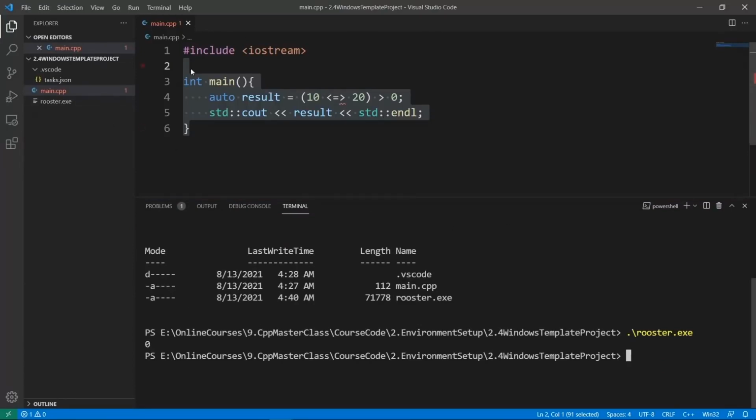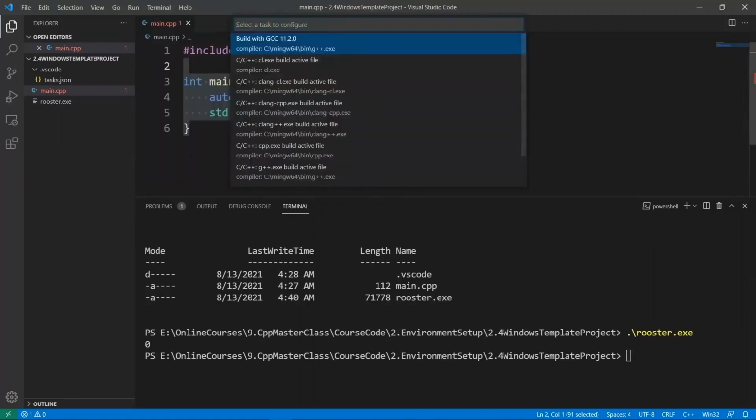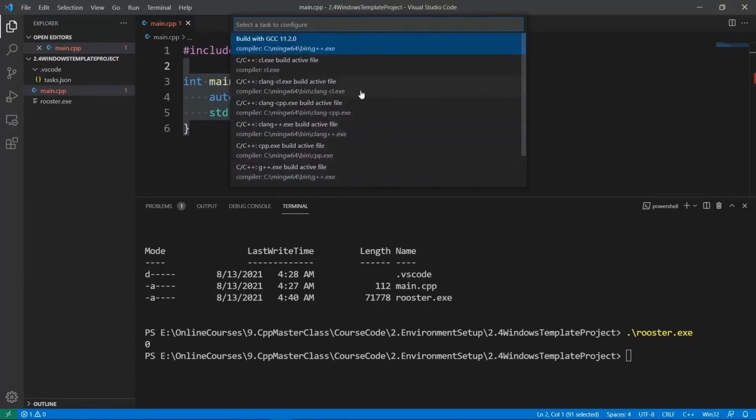Now, we're going to connect Visual Studio Code to our Clang compiler that we have installed. We really want to be able to use it with our project here, and we're going to go through the same steps again. So we're going to go to Terminal and say Configure Tasks. And we're going to choose something that says the Clang compiler. And we're going to find clang++, so let's hunt for that. I have something that says that here: clang++.exe. I am going to click on that. And if I do this, this is going to add an entry in my tasks.json file.